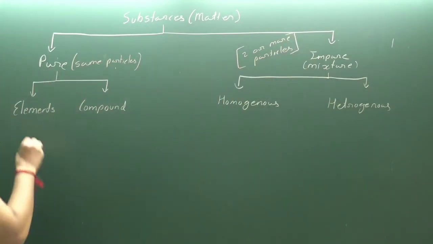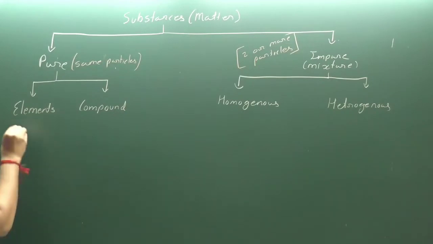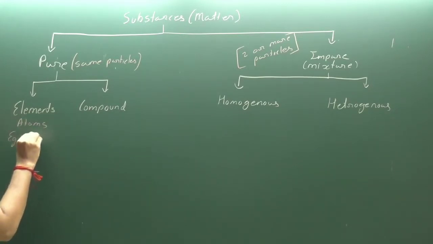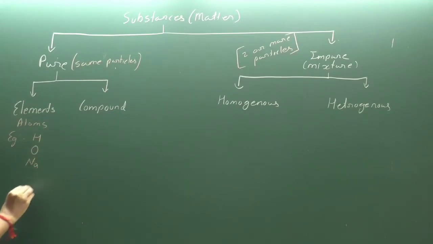Clear? Now what are elements? Elements are single atoms. For example, an atom of hydrogen, atom of oxygen, atom of sodium, atom of chlorine, atom of potassium, atom of calcium. These are the different types of elements.